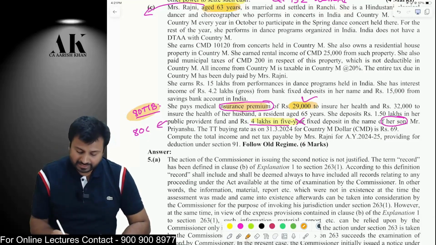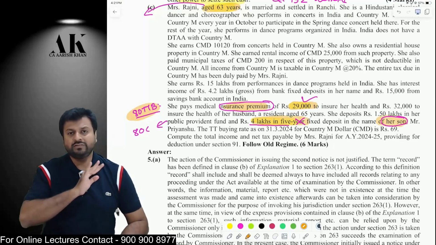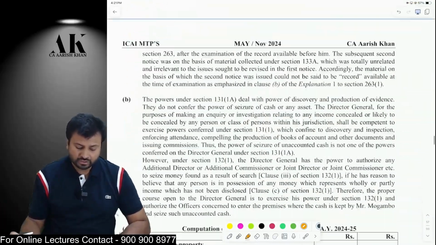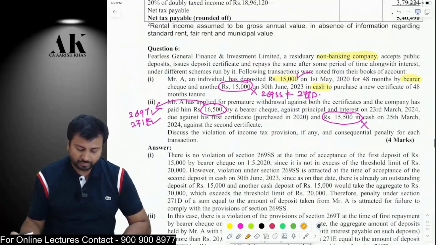And one important thing, the assessee is purchasing some 4-year fixed deposit in the name of her son. So in the name of her son, if the assessee purchases a fixed deposit, then the deduction under 80C is not allowed. I hope it is clear to all of you.